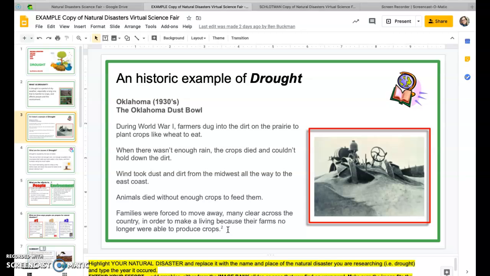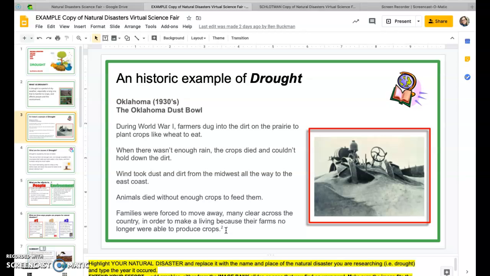Now, here is an opportunity to share a personal story if your family has a personal connection, like mine, for example. If I were to go back and edit this for myself, I might add that my grandmother's family moved from Oklahoma during the 1930s Dust Bowl because of this reason. There was no work to be had. Their store had to close down, and they couldn't support their families because the farmers moved away because they couldn't grow crops.